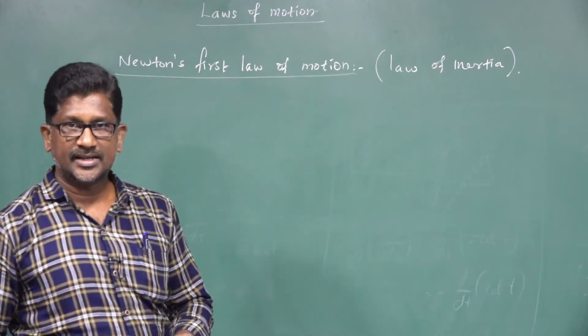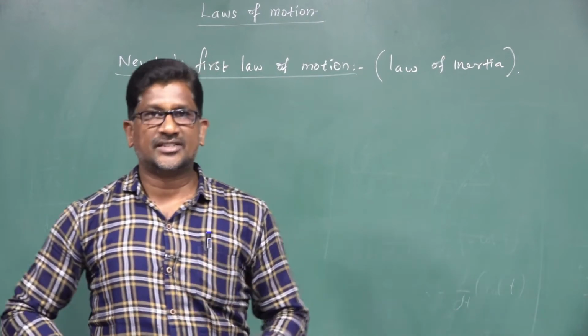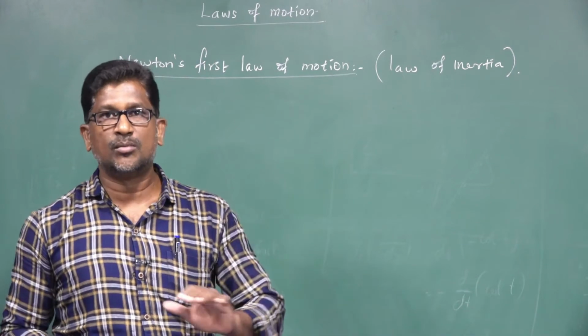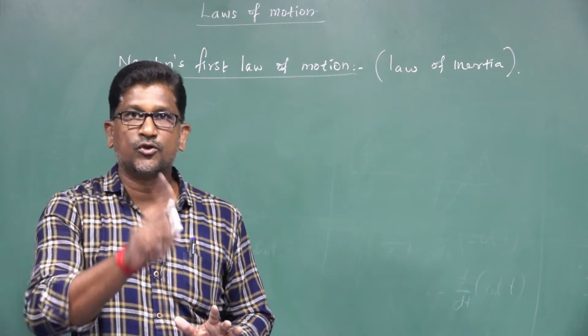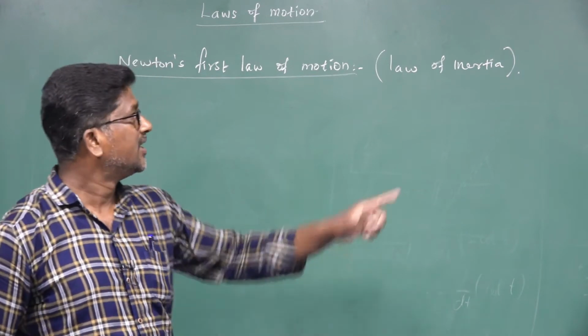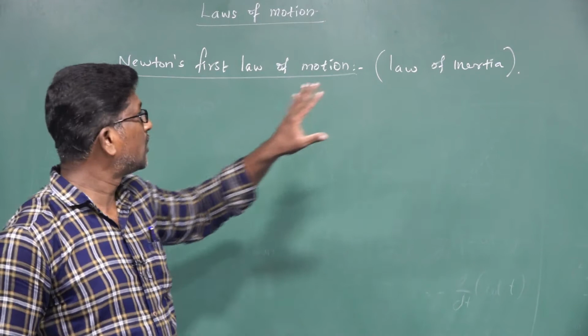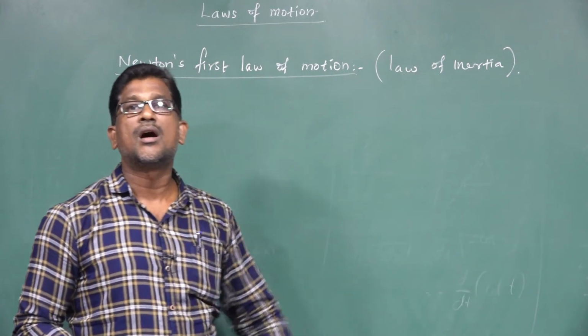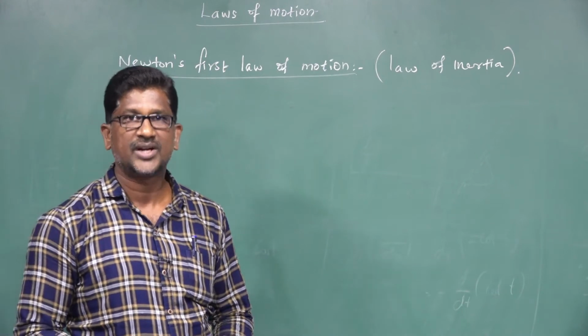If the body is at rest, it remains at rest. If the body is in motion, it remains in motion, unless any external force is acting on it. So this inability or tendency of a body is known as inertia. For that reason, Newton's first law of motion is also known as the law of inertia. What is inertia?